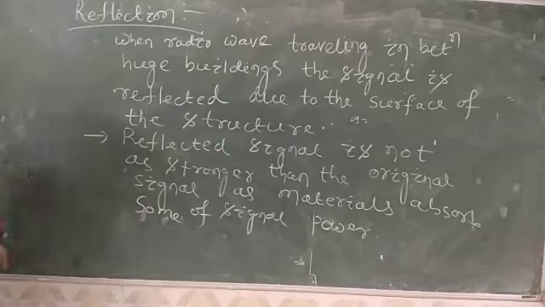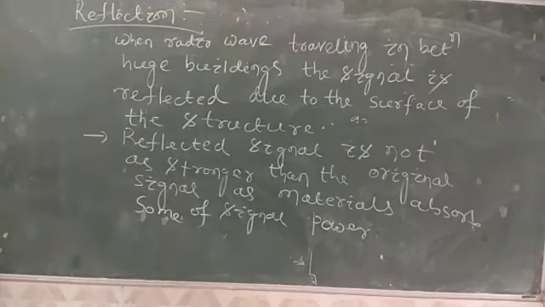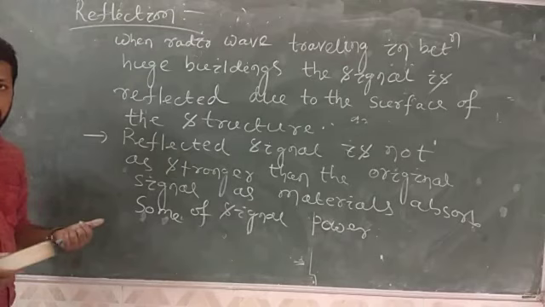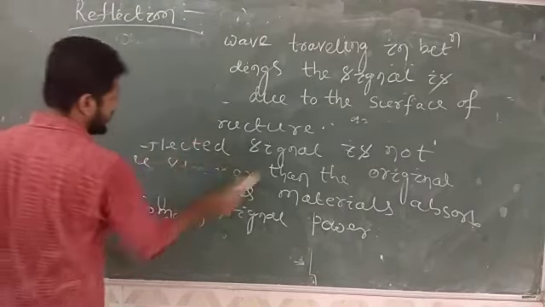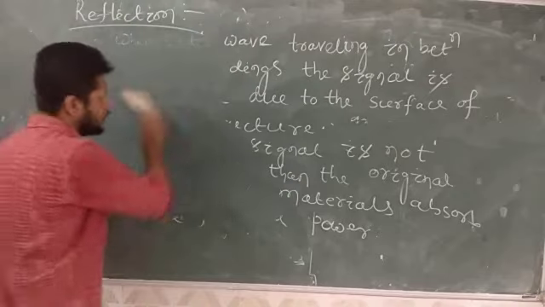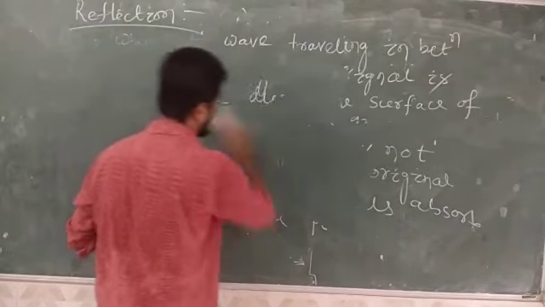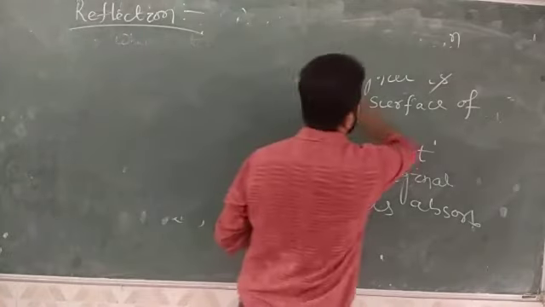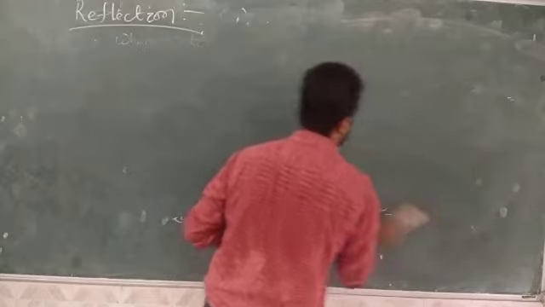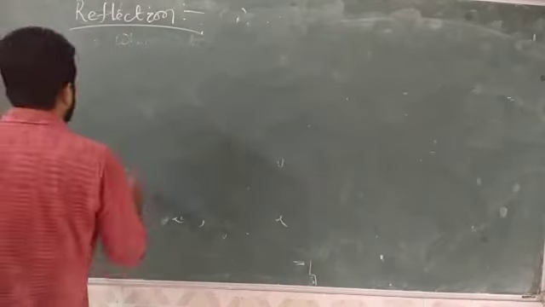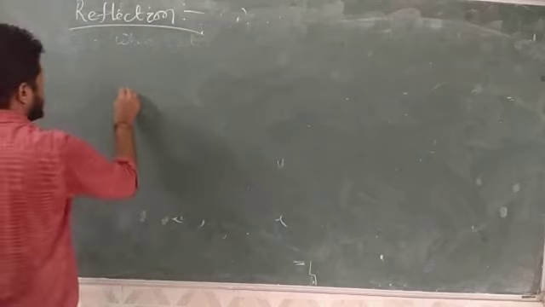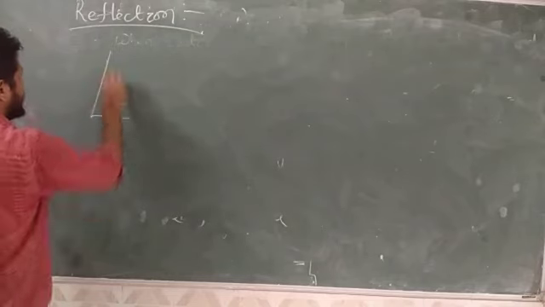So we'll see that in pictorial view. First you write this definition and how it is affecting your signal strength. You just write it down, then you draw this diagram. Suppose this is your BTS antenna.